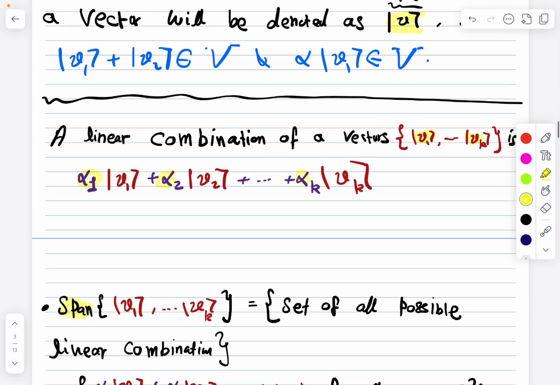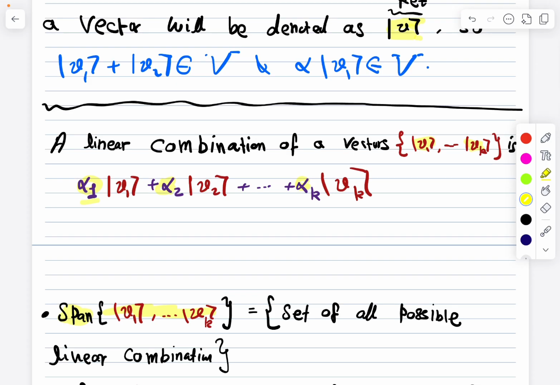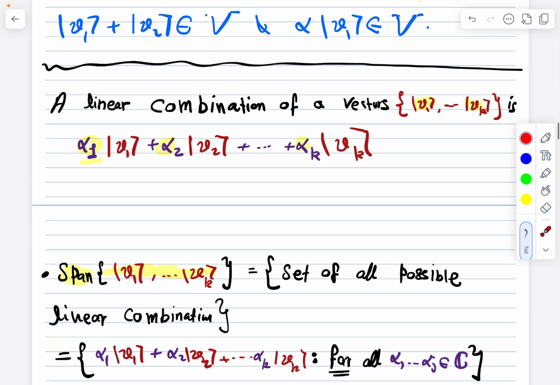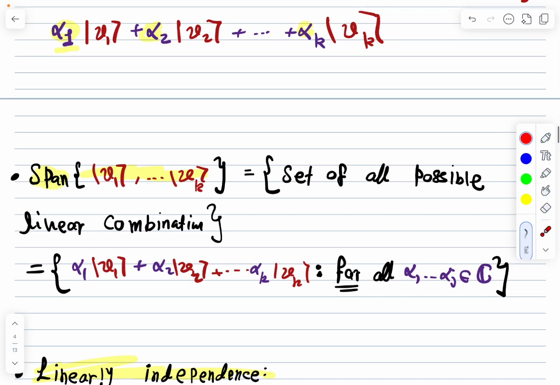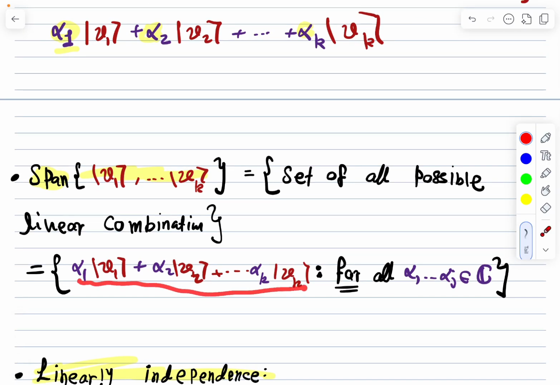Now a span is a set. If I have a span of k vectors, this is the notation, we call it the span of these vectors, it is basically the set of all possible linear combinations. So now I'm not fixing these constants, but rather I'm changing them. I'm taking all the possibilities. So this is called the span. It's the set of all possible linear combinations. So we write it mathematically like this. I take these linear combinations, and we are varying, or taking all the possibilities of, these constants.